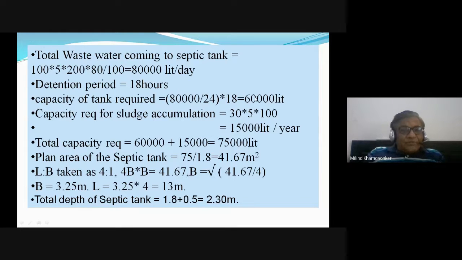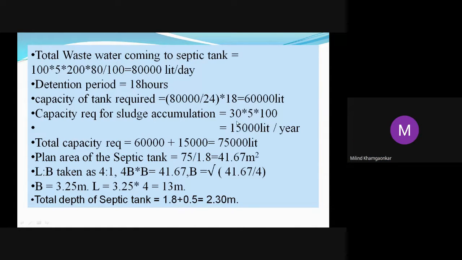So capacity of the tank is 60,000 liters. So capacity requirement for sludge accumulation, है ना, 30 liters per year per capita sludge is produced. 30 liters per year per capita, 5 persons per house, 100 house or 100 quarters.